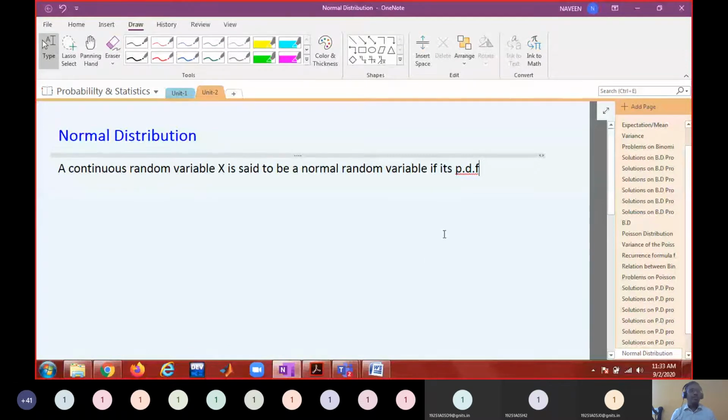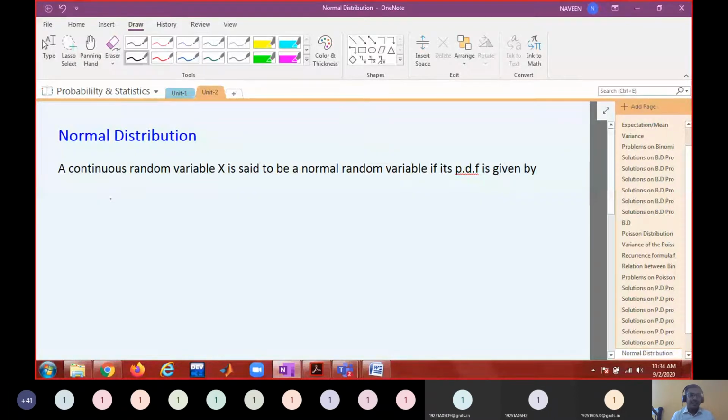So a continuous random variable x is said to be a normal random variable if its PDF. What do you mean by PDF? Probability density function. Probability density function is given by, there are different notations for it.